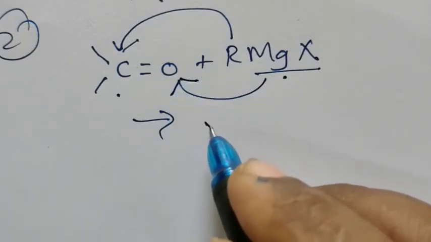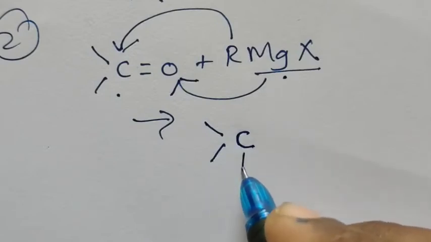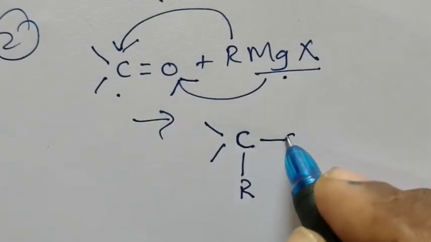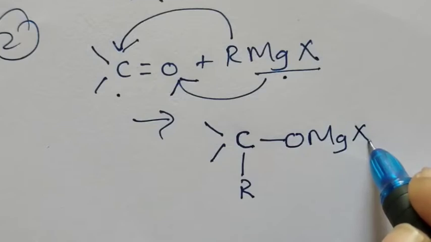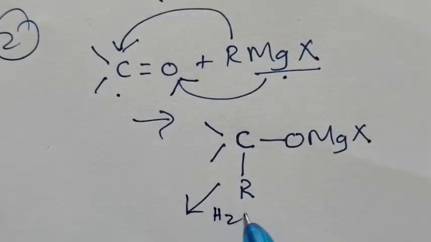So what we get: this bond has no change, and R is added to this carbon. The double bond now becomes a single bond to O, and with that we get this MgX. The resultant addition product, or adduct, on hydrolysis, that means breaking with water, HOH.